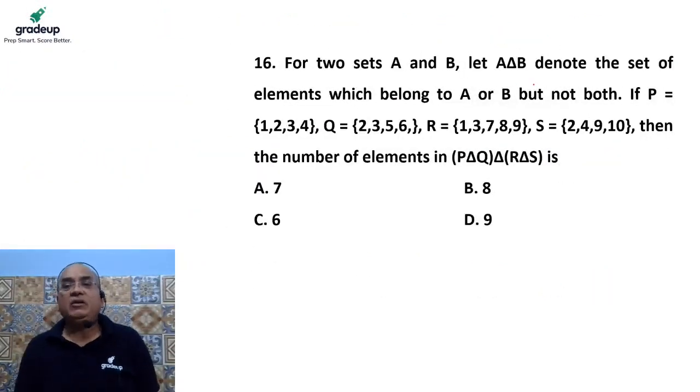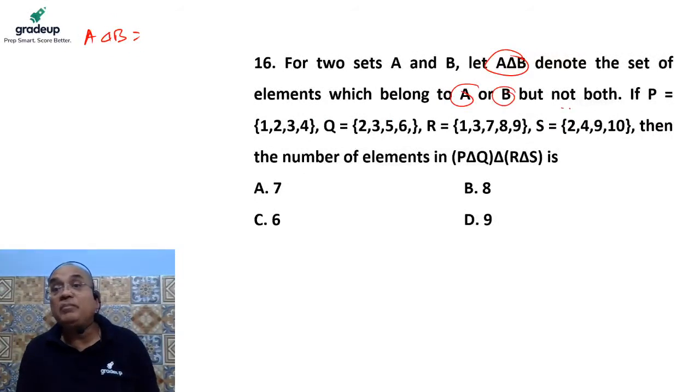Two sets A and B are there. Let A delta B denote the set of elements which belong to A or B but do not belong to both. It means this triangle, I'm reading it as delta. A delta B means the elements in that set which belong to either A or B but do not belong to both.